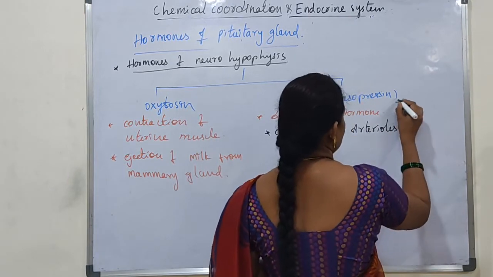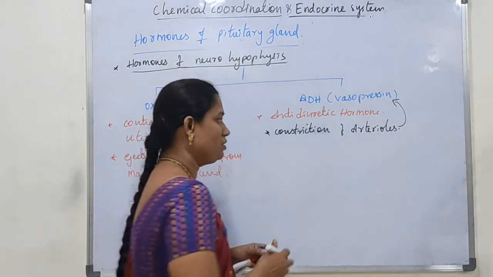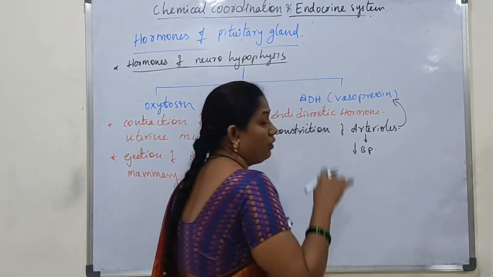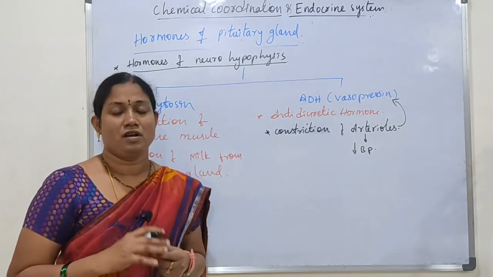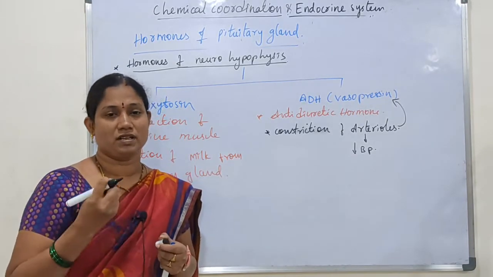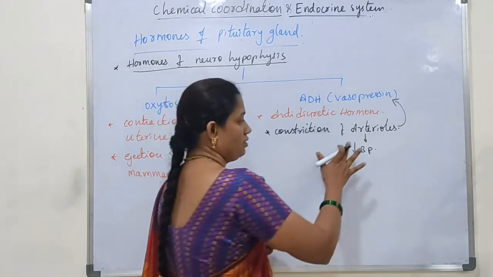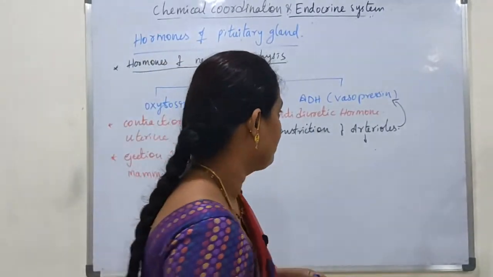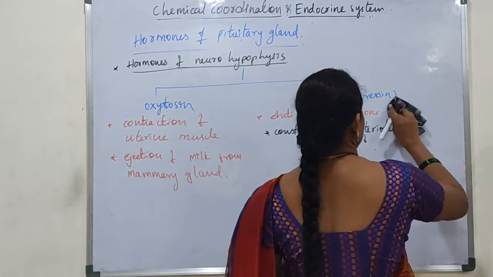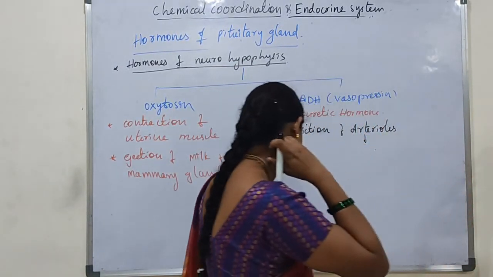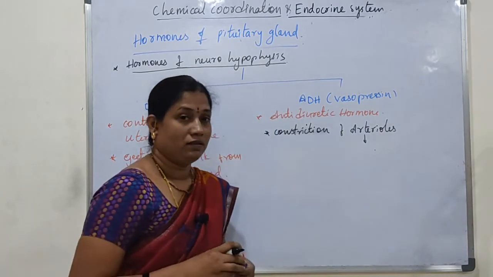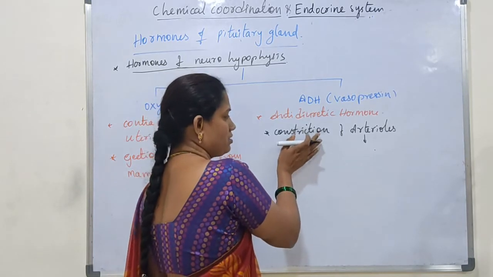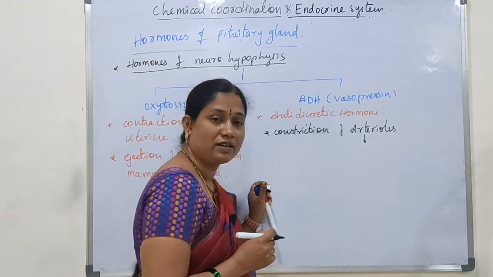Okay, so that's why this hormone is also called vasopressin. Here it brings about a rise in low blood pressure. Mainly it stimulates the constriction of arterioles.